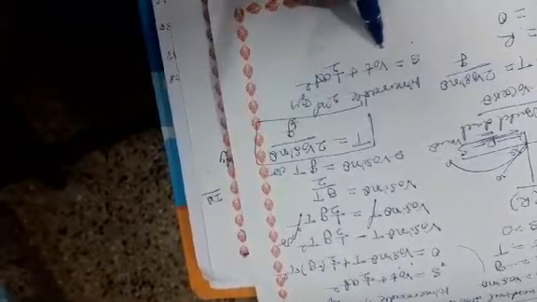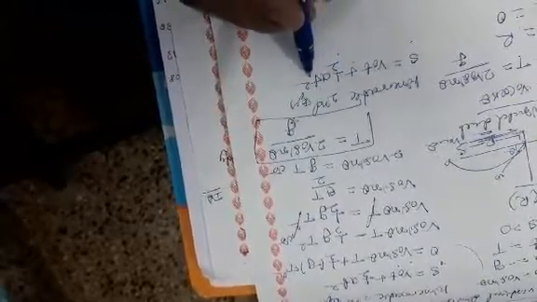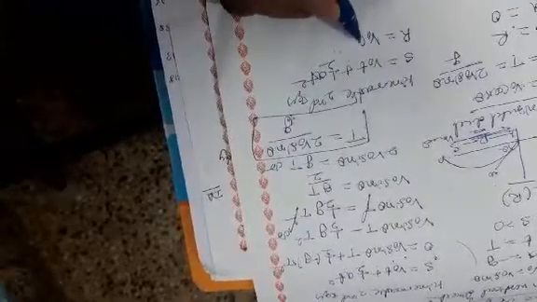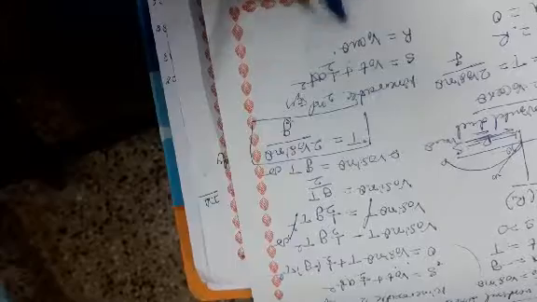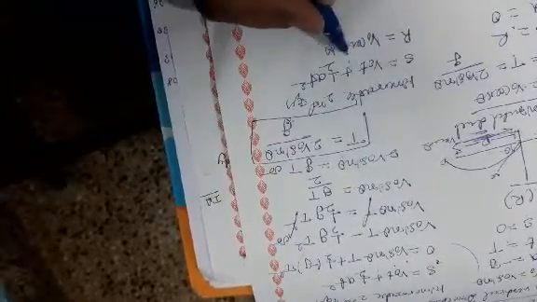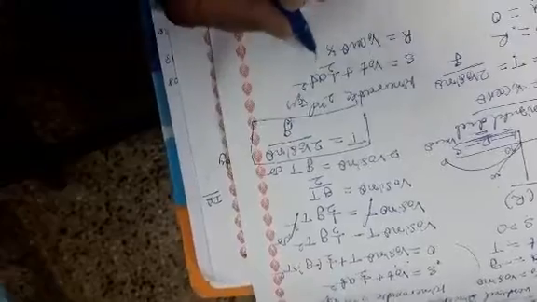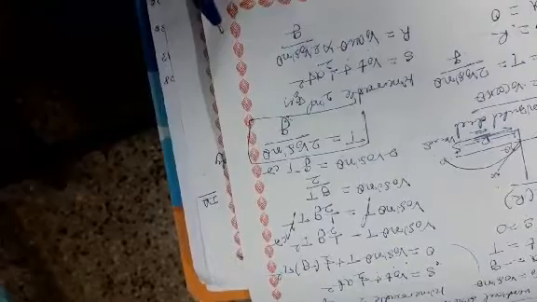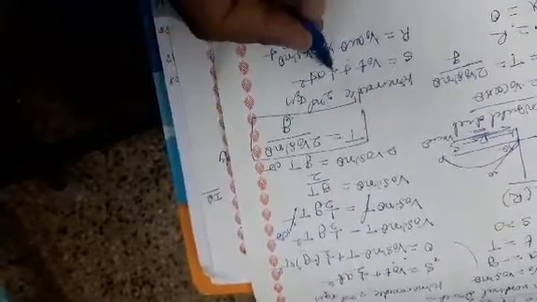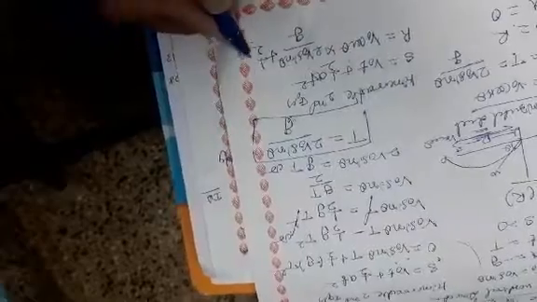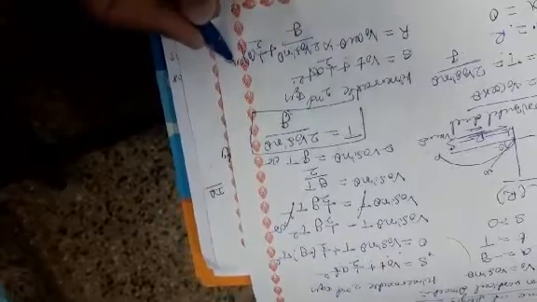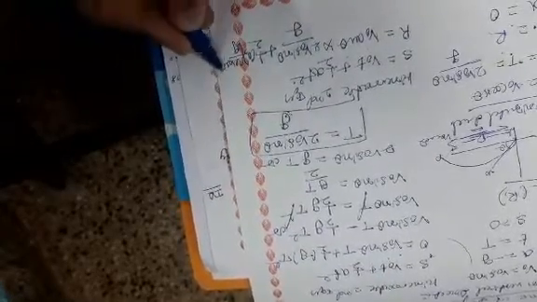S is capital R, v naught is v naught cos theta, and t is capital T, equal to 2 v naught sin theta by g, plus 1 by 2 times a, which is 0, times capital T square, that is 2 v naught sin theta divided by g whole square.